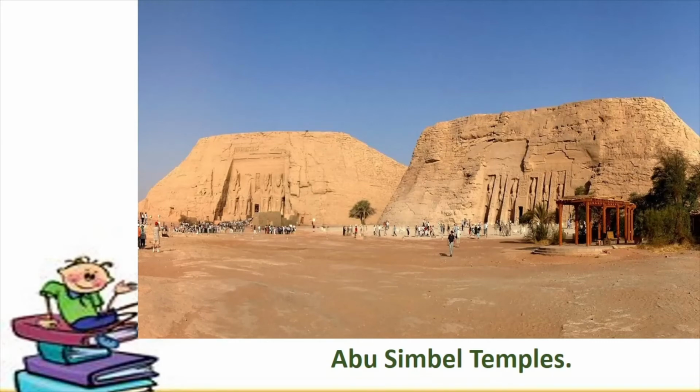That is when, to protect these temples, the UNESCO launched a campaign in 1959. And what did they decide? They decided that before building the dam, they would dismantle. Dismantle means take this apart, and they would move this temple to a place where the water would not affect it.